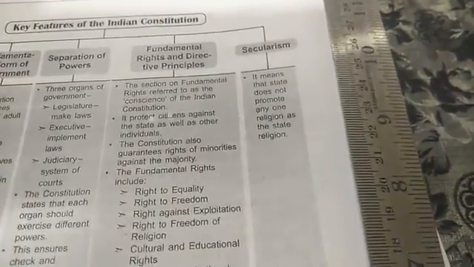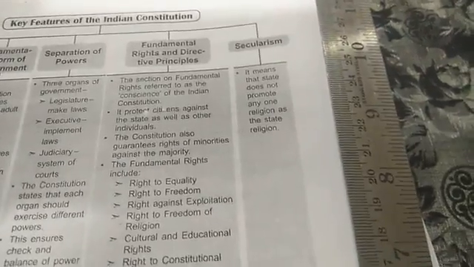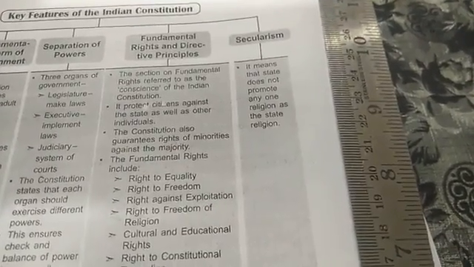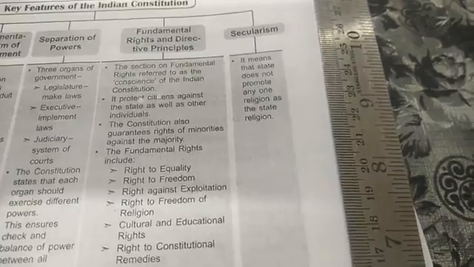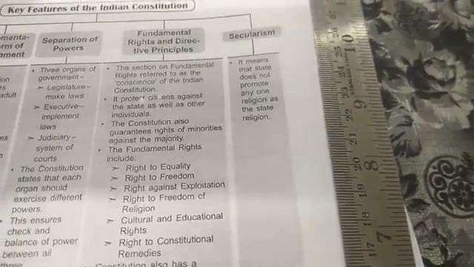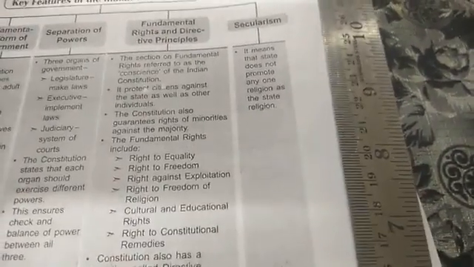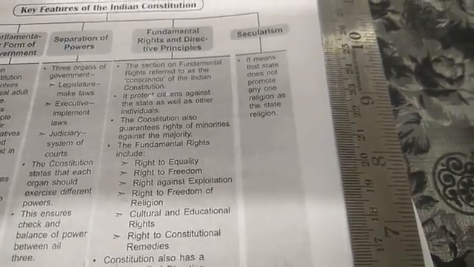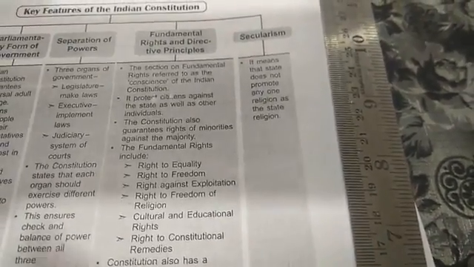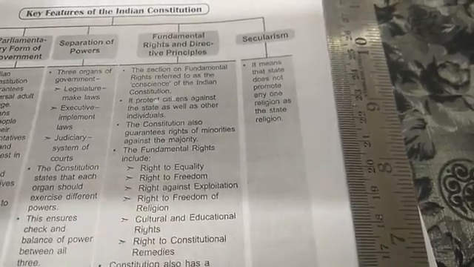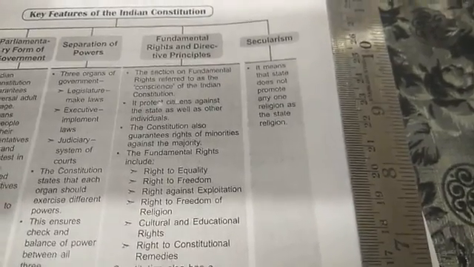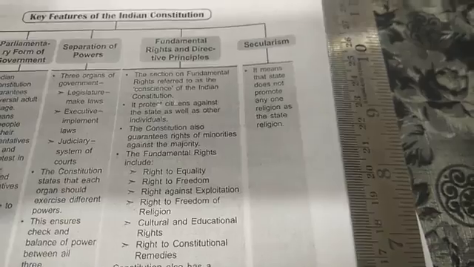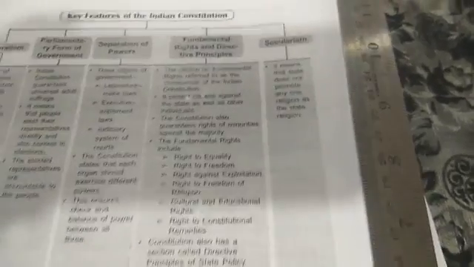The last key feature of the Indian Constitution is secularism. It means that the state does not promote any one religion as the state religion. So every religion gets importance. As I said, if Hinduism were considered the state religion, they would start dominating the minority. So here the state does not promote any one religion as a state religion.